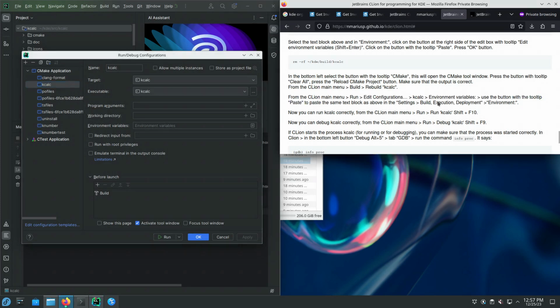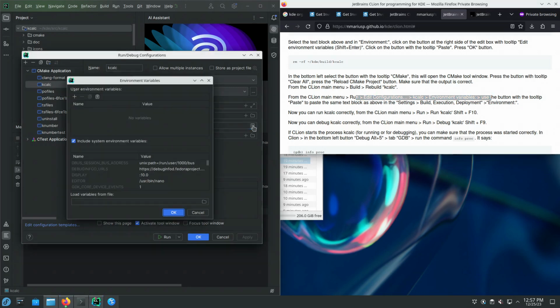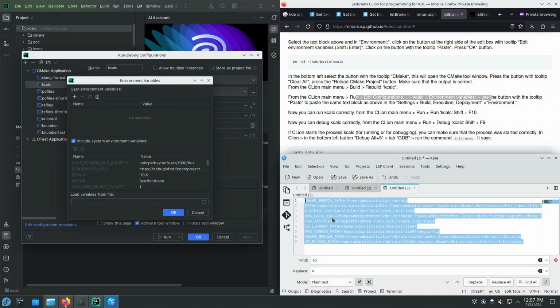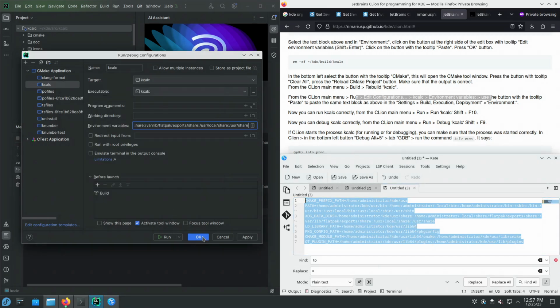And it says that in the environment variables edit box in here, I need to do the same thing that I did previously, which is paste this block. Click the paste button. OK. And OK again.